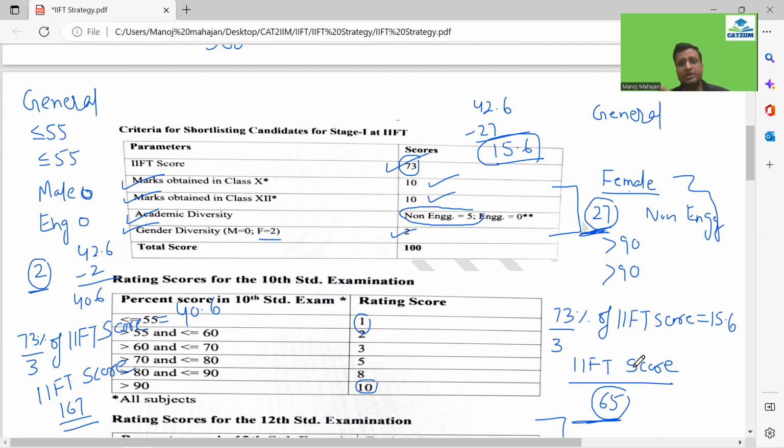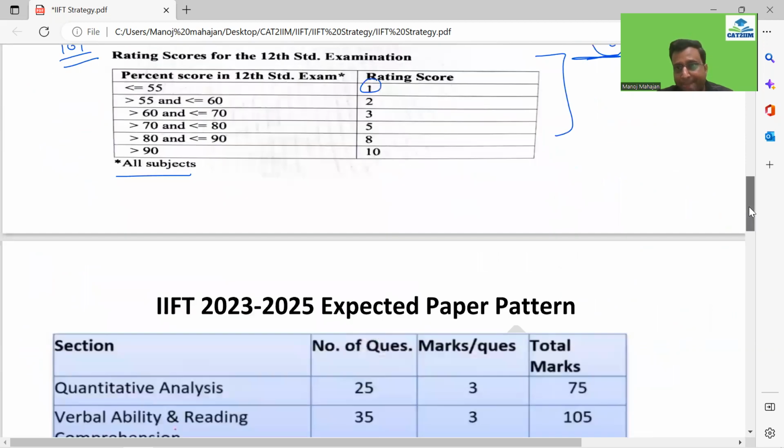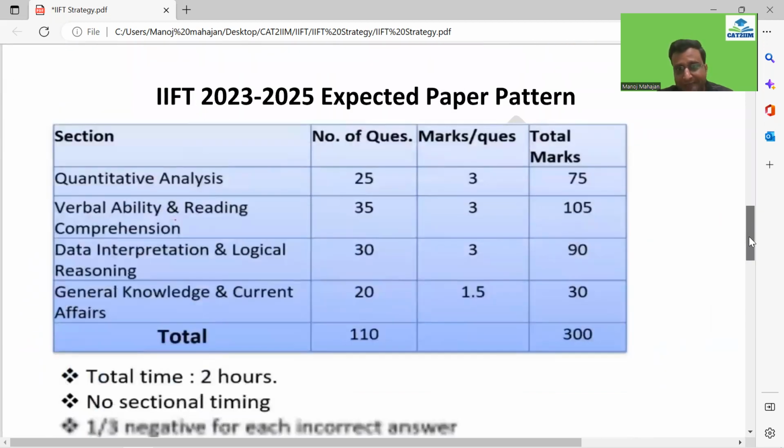So students should be aware of this fact, guys, and accordingly they should plan now how they can go section wise. So this is from my side in terms of the criteria and how they calculate the score. Now let's come to the expected pattern and the strategy. That is damn important, guys. So now we know what scores can clear the sectional cutoff. I gave you a tentative idea of the last 2 years, and I showed you the overall picture for last year also.